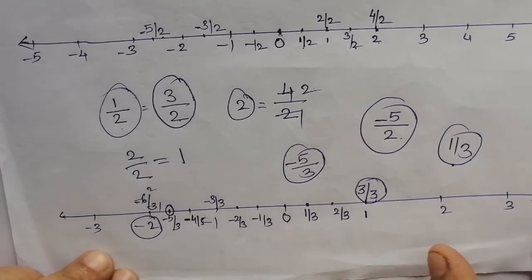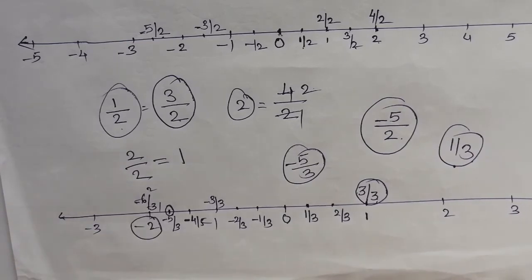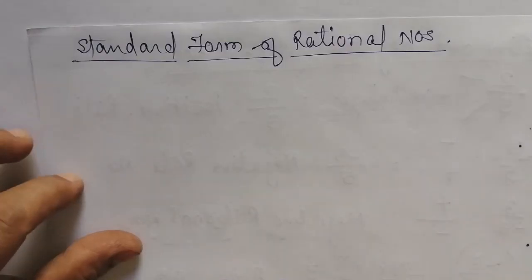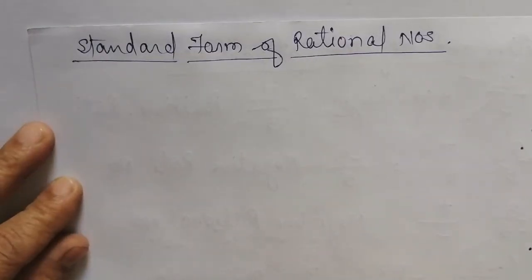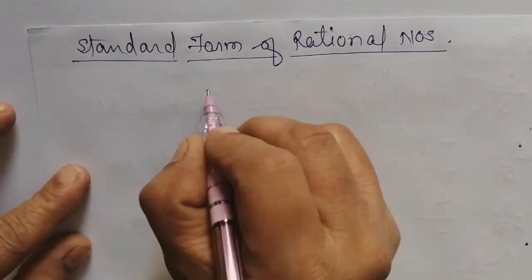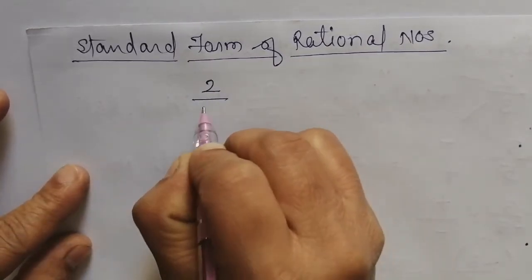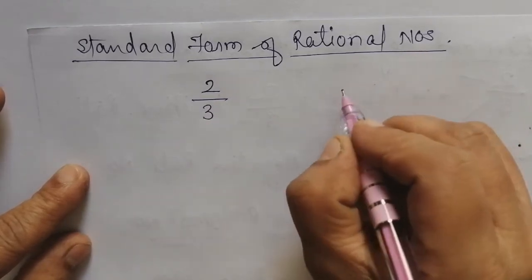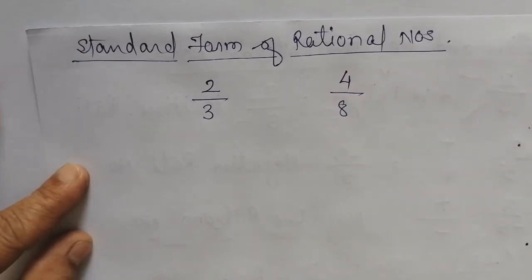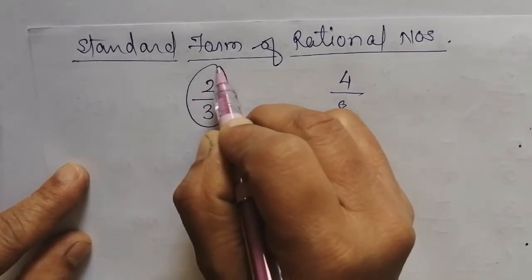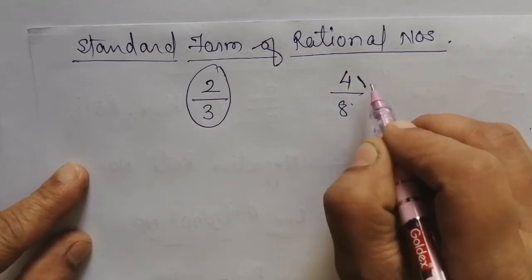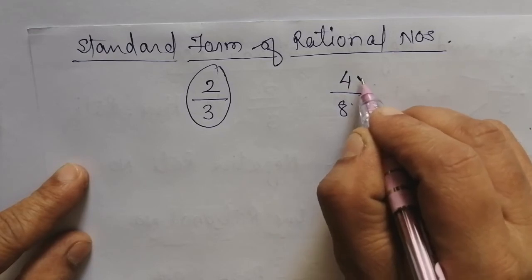Now next we are going to discuss the standard form of the rational number. Now what do you mean by the standard form of a rational number? See, basically in a fraction what are we supposed to do? Suppose I have given you 2 by 3, or I have given you 4 by 8, right? Now here in 4 by 8, I still have a 2 as a common factor.